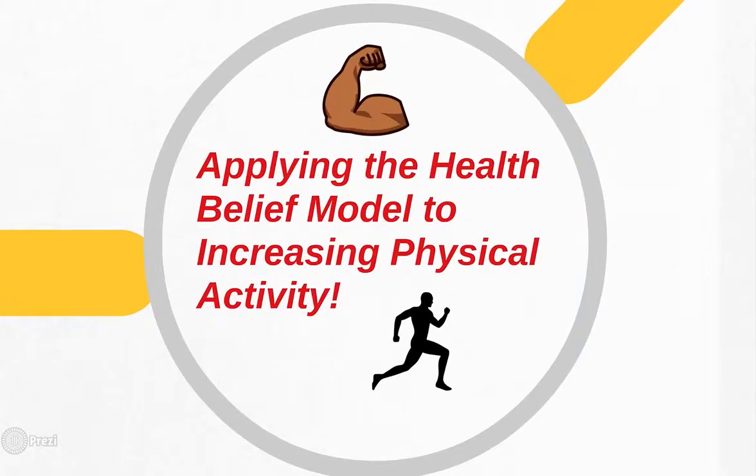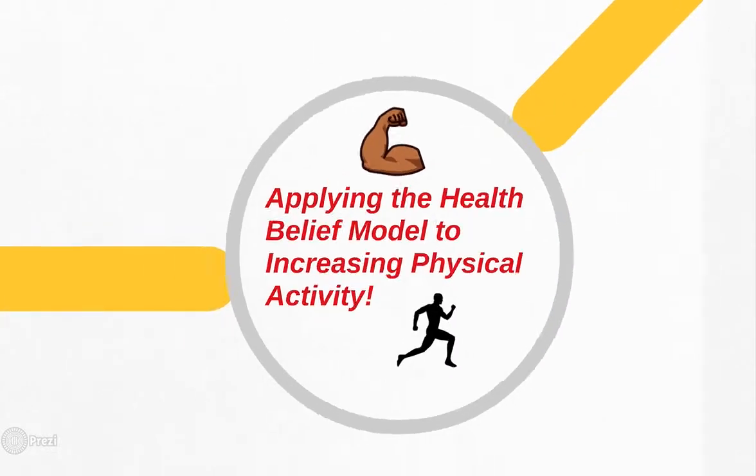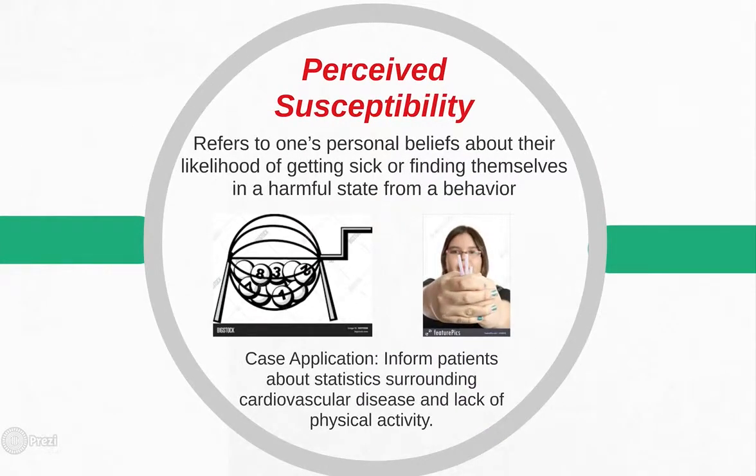Today, we will apply the health belief model to increasing physical activity. The first construct is perceived susceptibility. Perceived susceptibility refers to one's personal beliefs about their likelihood of getting sick or finding themselves in a harmful state from a behavior. For the purposes of our case, changing a patient's perceived susceptibility would be something like informing patients about statistics surrounding cardiovascular disease and lack of physical activity.